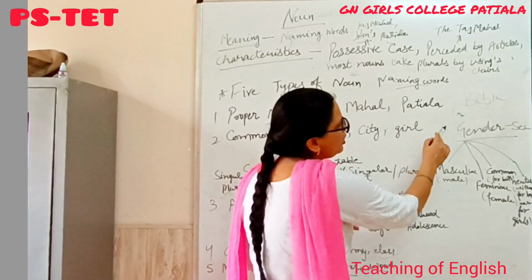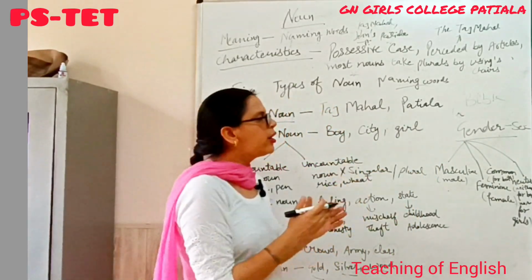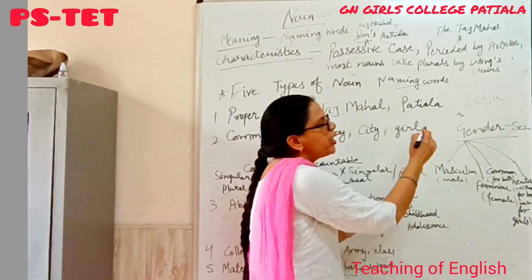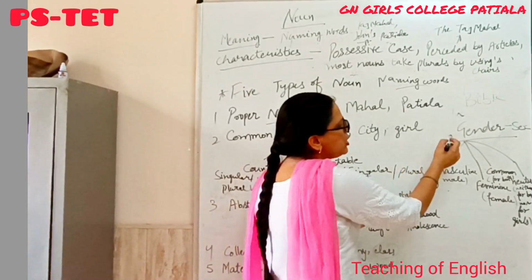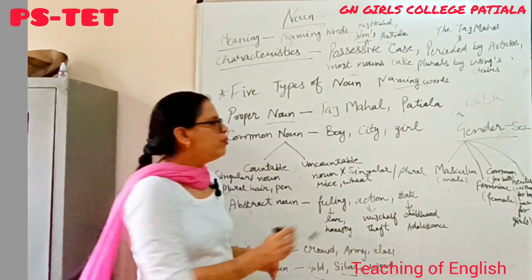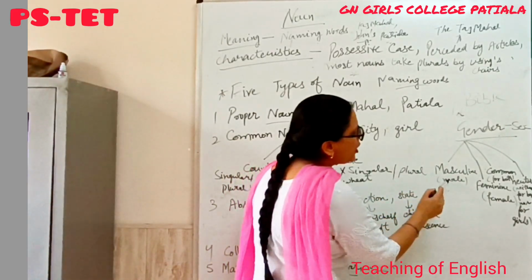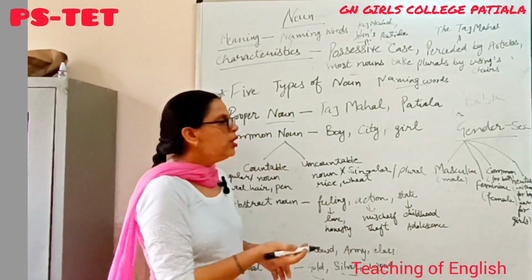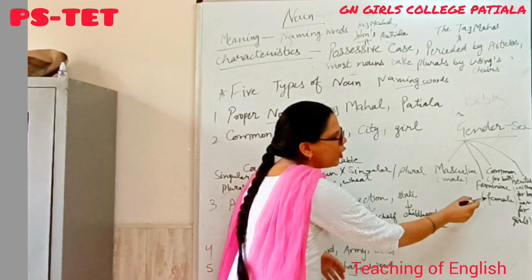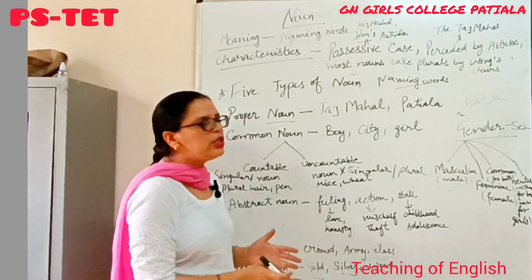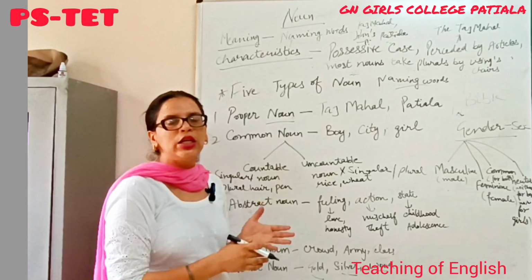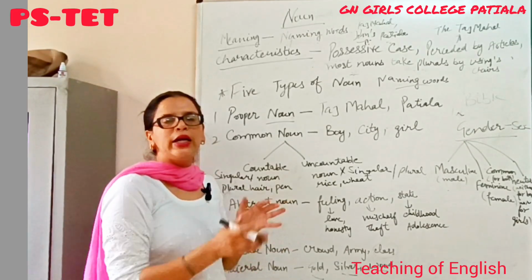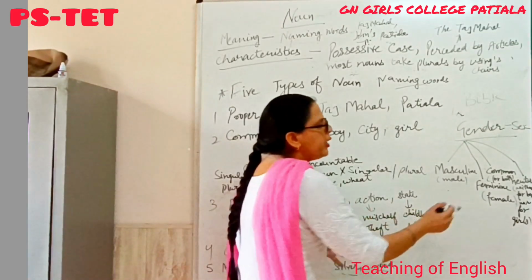Now I will explain the further topic which is related to the noun, that is gender, meaning sex. Gender is divided into 4 parts. Masculine means for the male member, feminine means for the female member, and common means for both, like student, doctor, teacher. We use these for both male and female. And neuter.